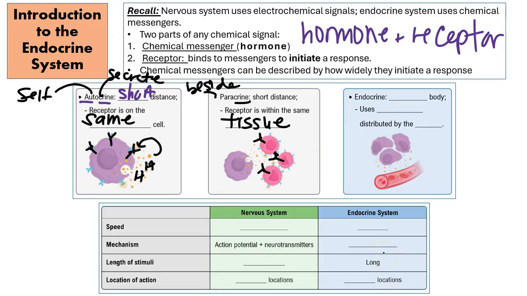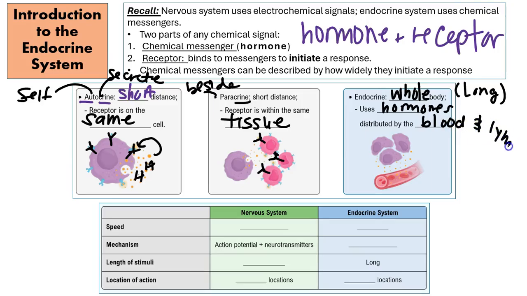We have our focus, which is going to be the endocrine chemical messengers, which we know are hormones, and they get to move throughout the whole body. So yes, that means long distances. Okay? How do they do that? Well, those hormones are going to be distributed by the blood. That means they move around through the blood. They also can move around through the lymph. Okay? So lymph nodes and blood cells sometimes are connected or near one another, so that some of those hormones can start moving through the lymph as well.